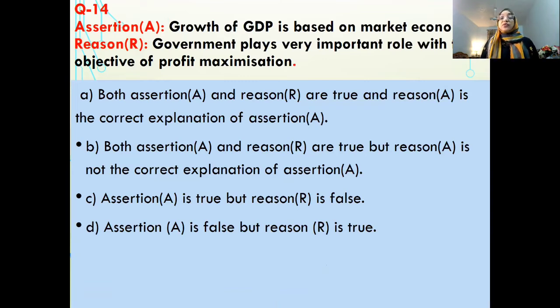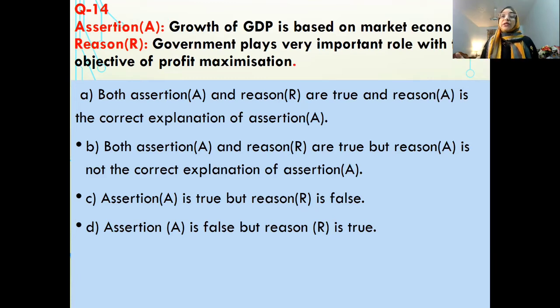Next is growth of GDP is based on market economy. GDP is gross domestic product. That is the domestic income of the country. Government plays a very important role with the objective of profit maximization. Reason is written that government plays a very important role to get more profit. Do you think the reason is the correct explanation? The statement of the reason itself is not correct.